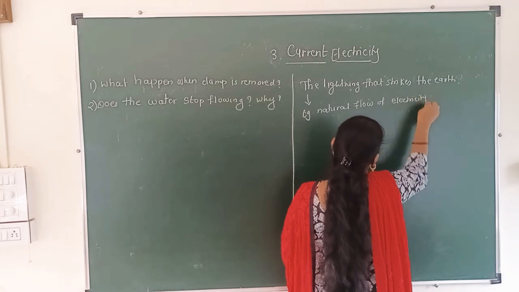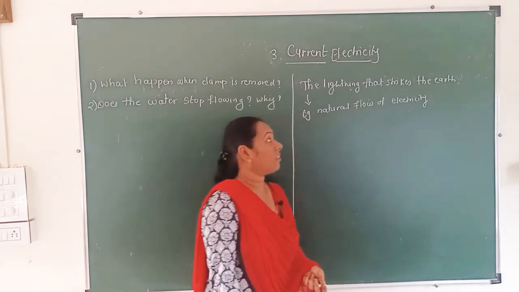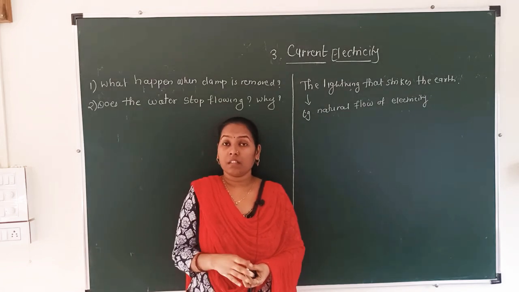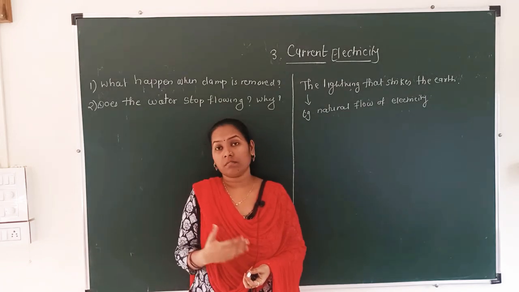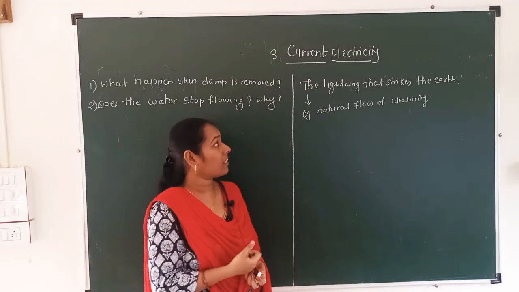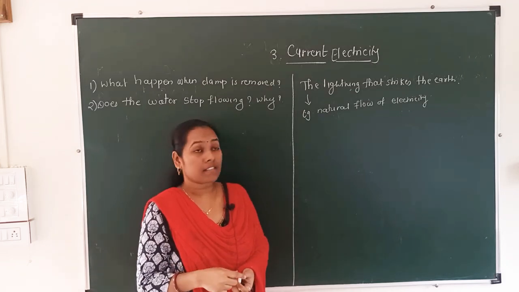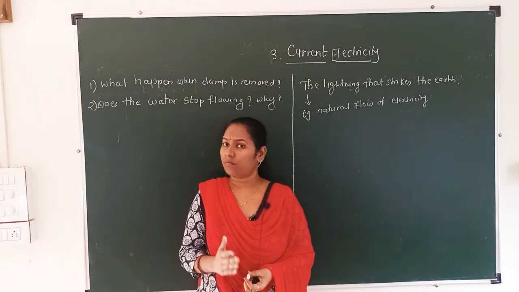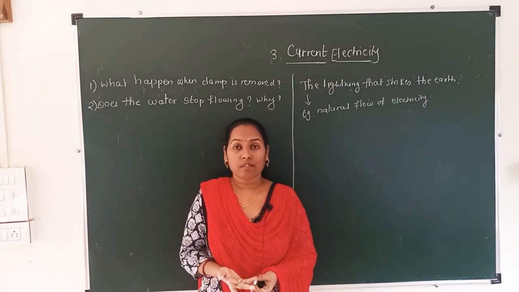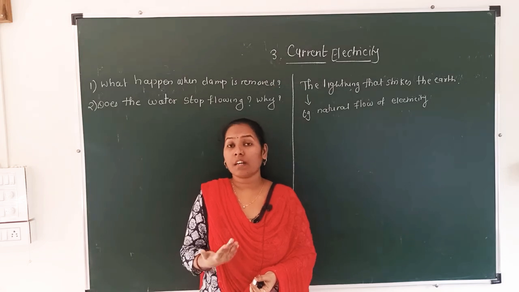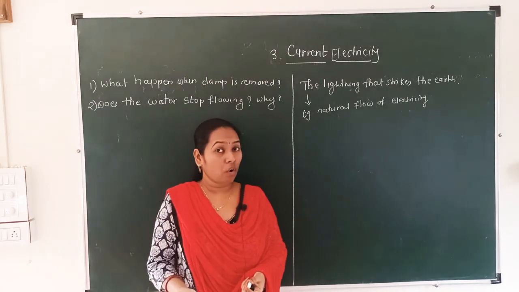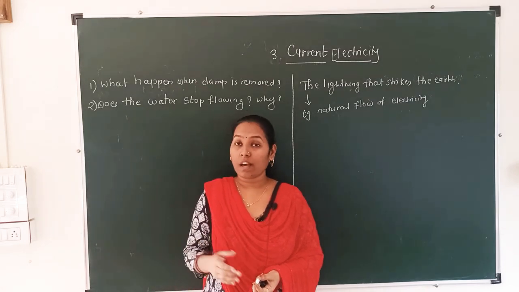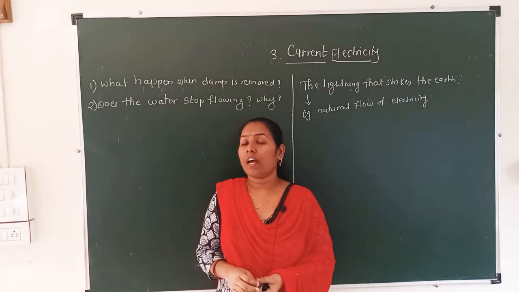Why does it happen? How does the current flow here? What actually happens in this process? The lightning that strikes the earth is a natural flow of electricity, or natural flow of current. For showing that current flows, in your book you have one activity.